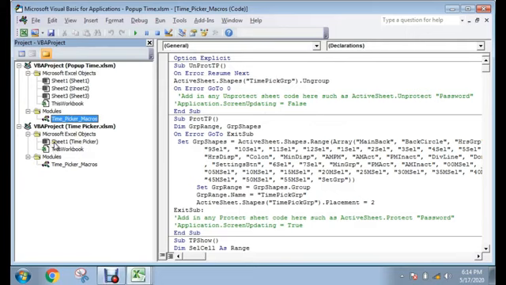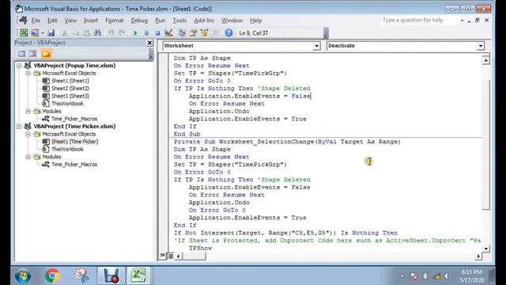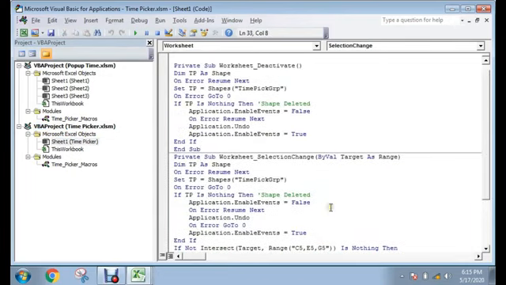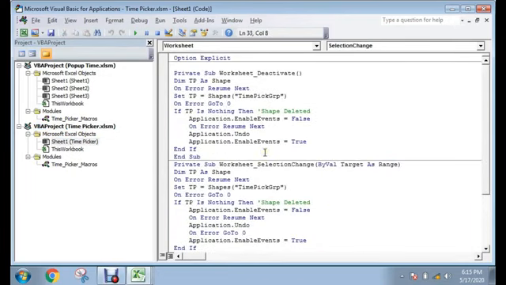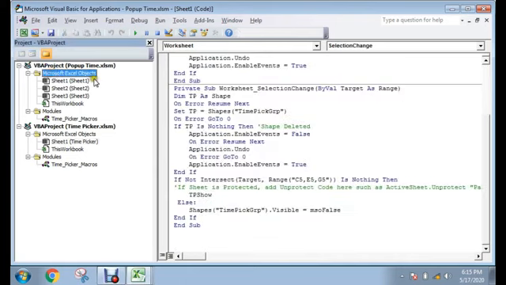And we need the pop-up time picker code. This is our existing workbook and this is our time picker code. You do not need to rewrite this code. Just press Ctrl+A, Ctrl+C to copy, and go back to our new workbook.